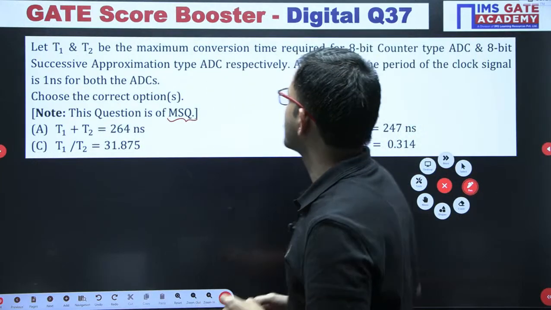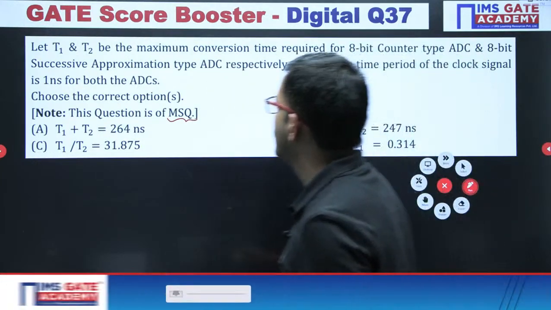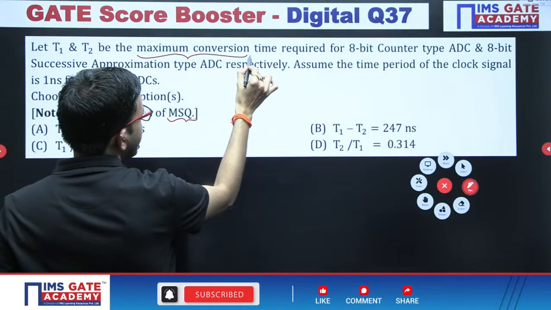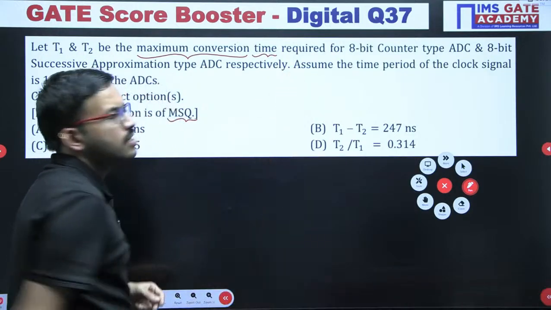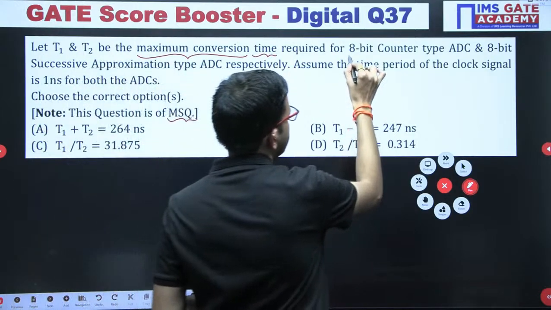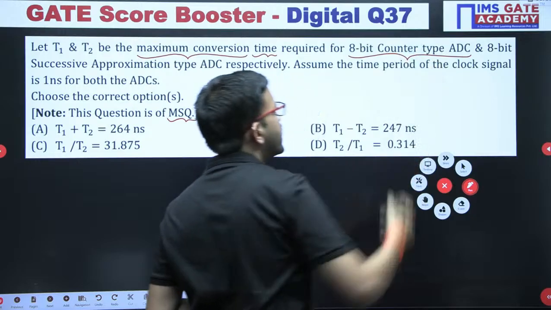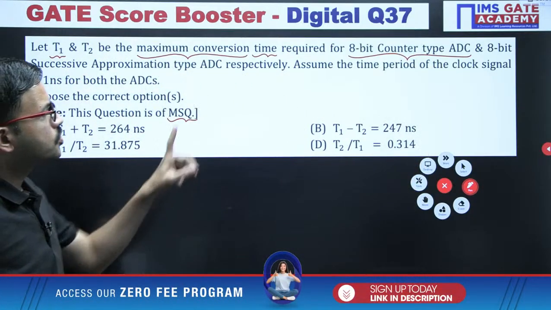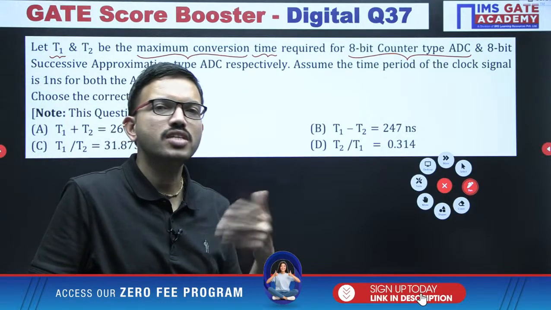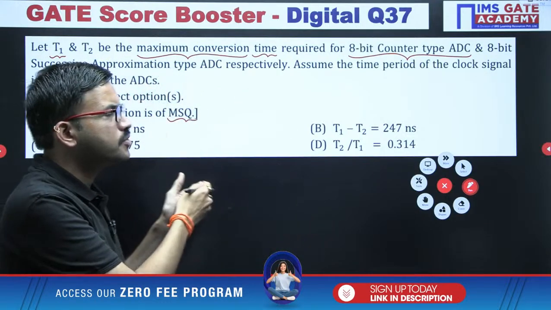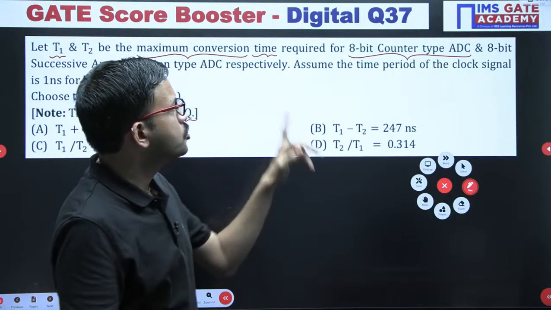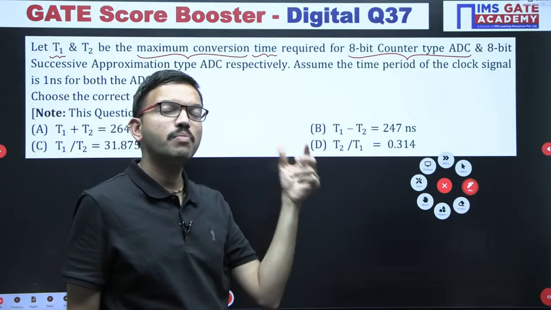So in this question, you can observe first of all the maximum conversion time required for an 8-bit counter type ADC, labeled here as T1. For counter type ADC, the maximum conversion time after you have given analog input, in order to get the corresponding digital output, is 2 power n minus 1 clock cycles.